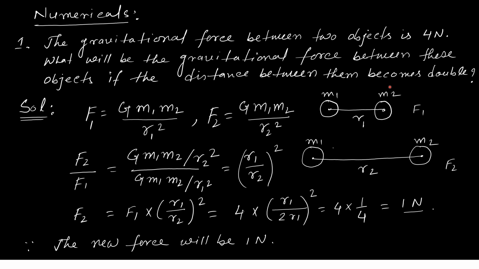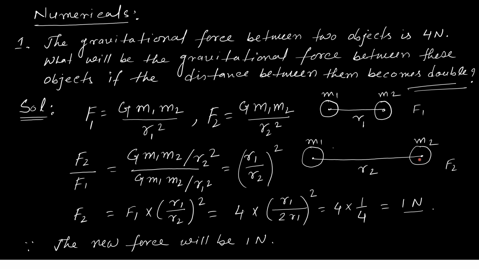So here it is given that the distance becomes double. If it is double, that means r is changing. Initially it is r1, finally it is double, so it becomes r2. The objects remain the same, their masses are the same, m1 and m2, and when it becomes r2, their masses are still m1 and m2.